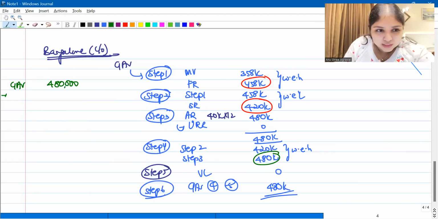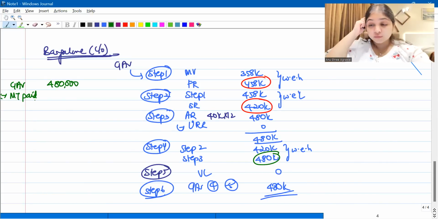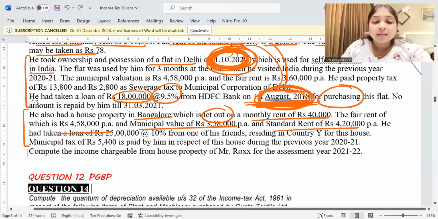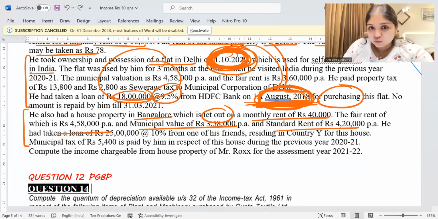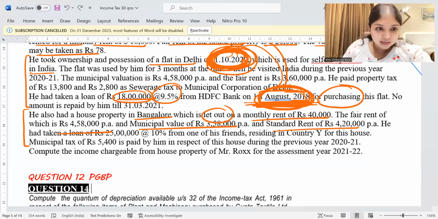Now from this, what do we subtract? We subtract municipal taxes paid. You know the significance of the word paid. I have to make the payment of municipal tax, only then I will get a deduction. See, we have paid municipal tax for the Delhi house. That we will not consider. For the Bangalore house, have we paid any municipal tax? Yes. Municipal tax of 5,400 is paid by him for previous year 2021.